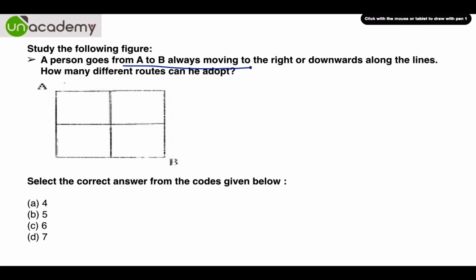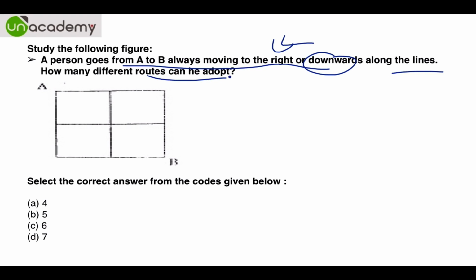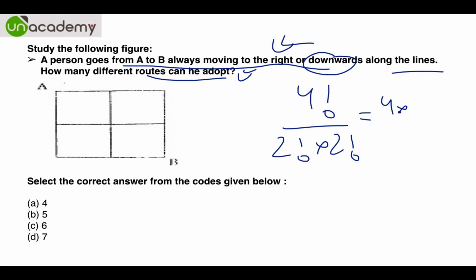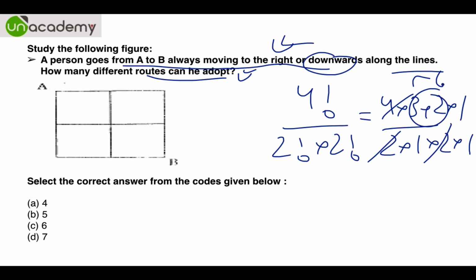A person goes from A to B, moving to the right or downwards along the lines. How many different routes can he adopt? Permutations and combinations will give you 4 factorial divided by 2 factorial into 2 factorial, so 4 into 3 into 2 into 1 divided by 2 into 1 into 2 into 1. That will give you 6 as the answer. This is the approach used by mathematicians, but it is not the right approach for such questions.